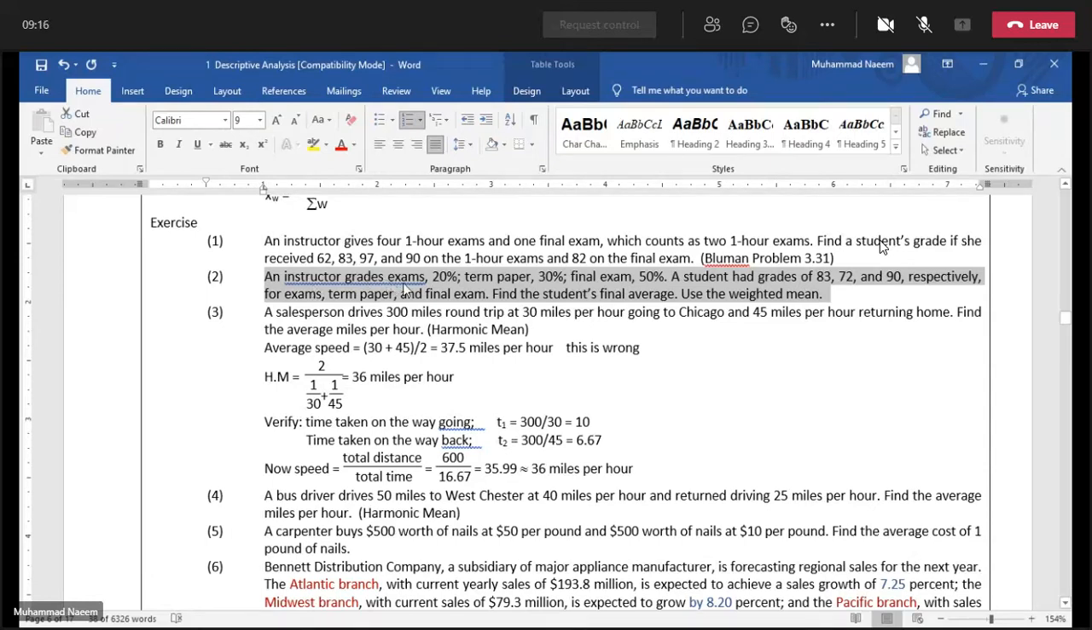Grades exams 20%, term paper 30%, final exam 50%. And a student getting 83, 72 and 90 respectively. Find the student's final average grades.